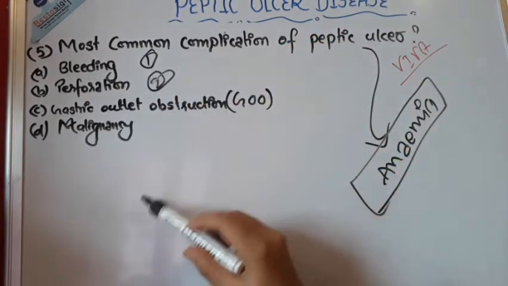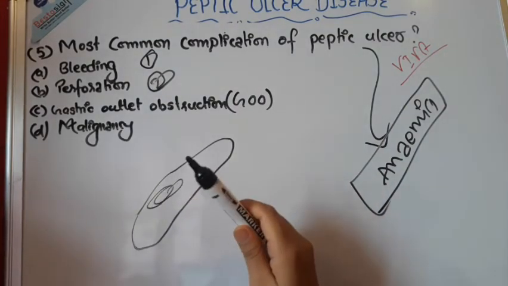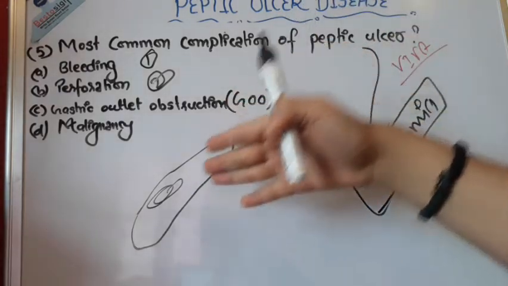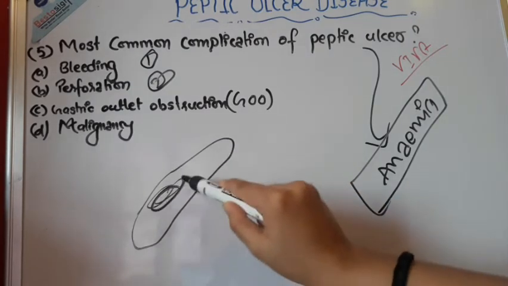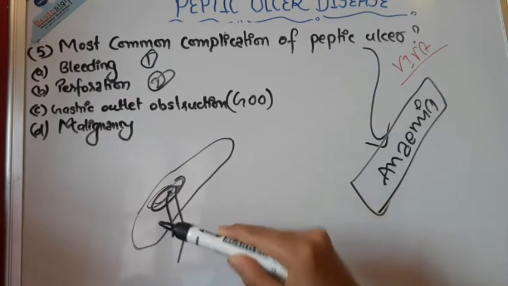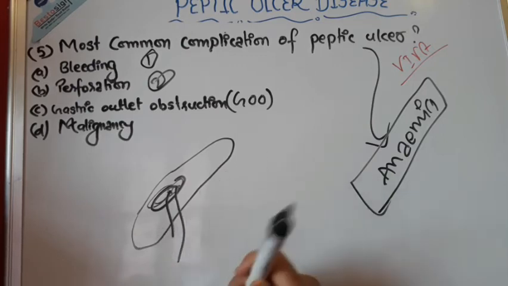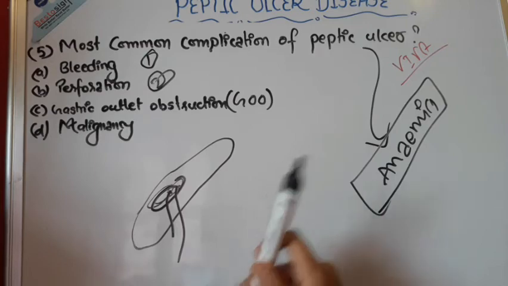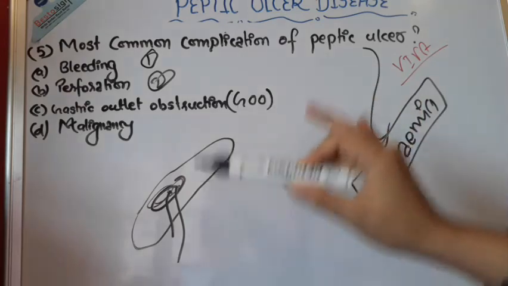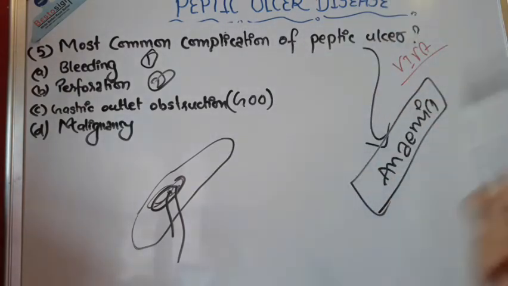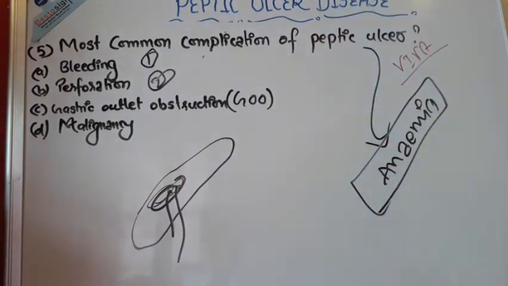So when any part of the GI tract gets perforated, the ulcer gets buried inside the segment, and that causes the leakage. When perforated, that causes the leakage of the gastric content into the abdominal cavity, which is also the next complication of the gastric ulcer. You can generally understand it as a hole in the stomach or duodenum. It is a case of medical emergency. So first bleeding, then the next one is the perforation.